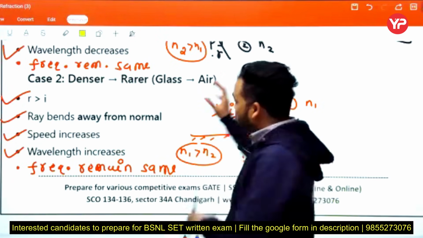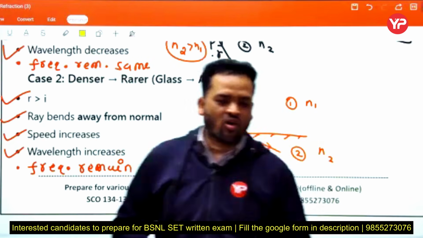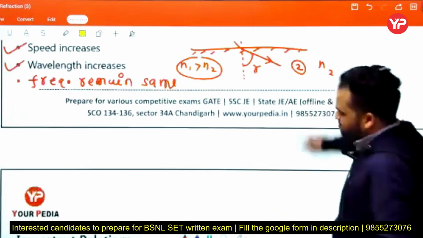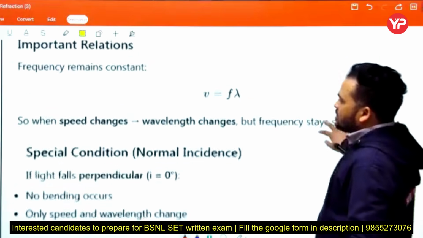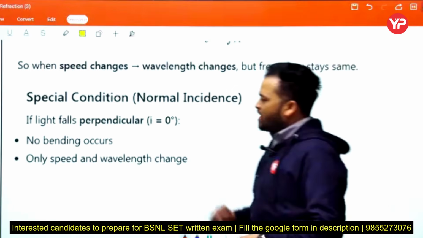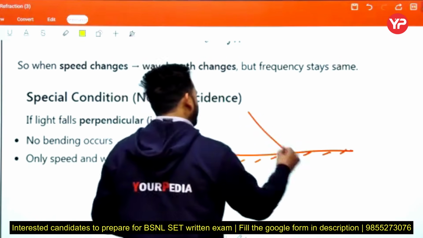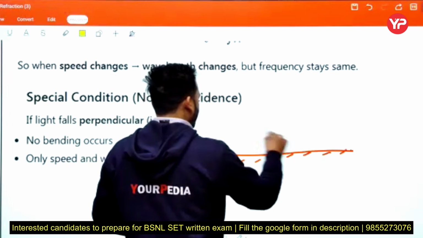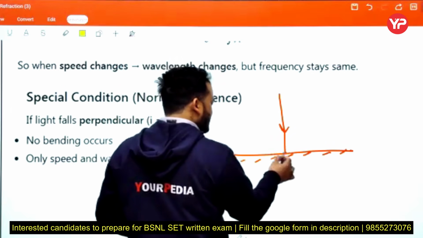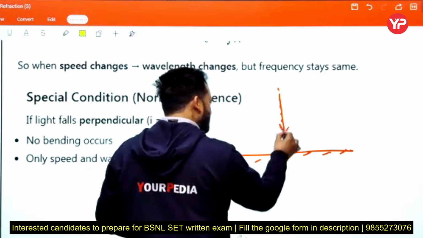If you understand these basic things, these two cases, then you will easily understand the concept of total internal refraction. Now see, an important relation: frequency remains constant, which we discussed in the previous class also. Special condition: if light falls perpendicularly, then what is the normal? This is the incident point, and perpendicular to this point we draw the hypothetical line, the normal.